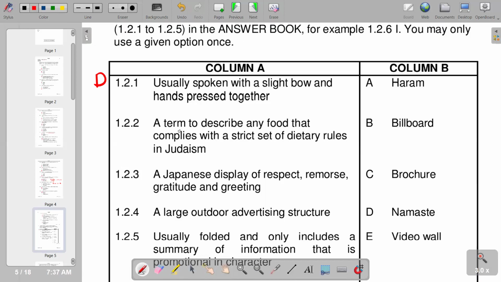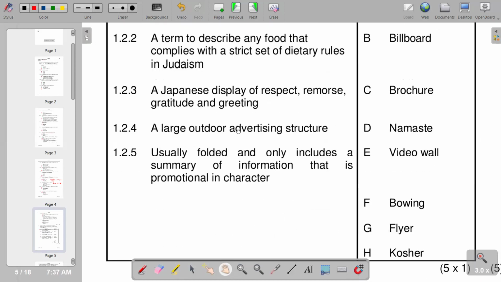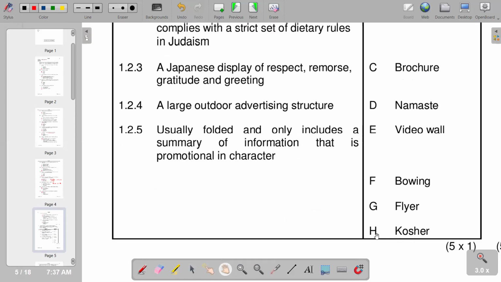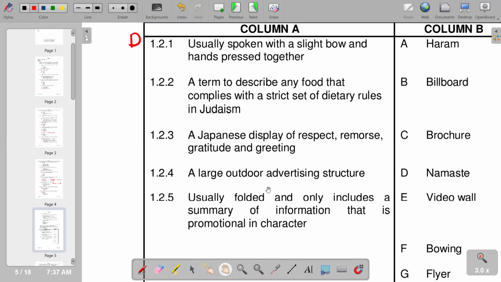Then on 1.2.2, any food that complies with a strict set of dietary rules in Judaism. I will pick according to what we have in the continuation of our responses. We have kosher, which is H, the correct response.